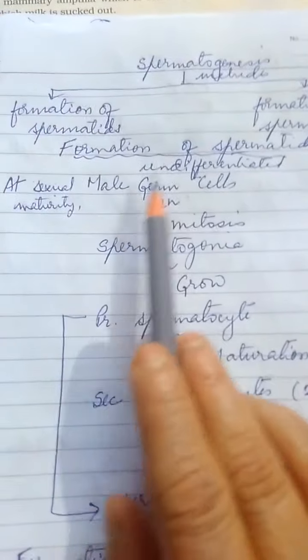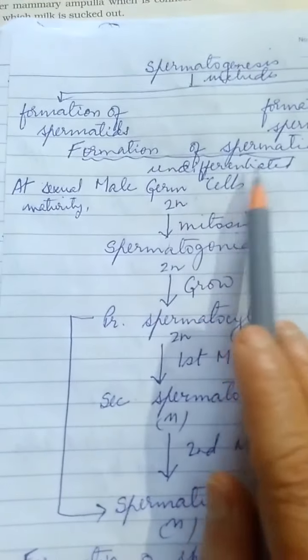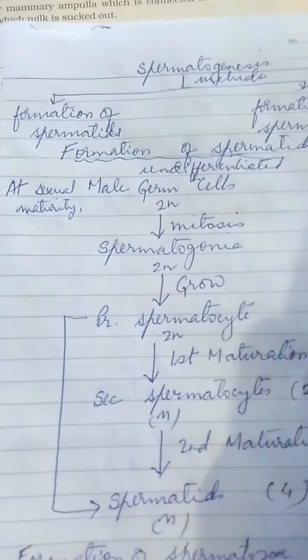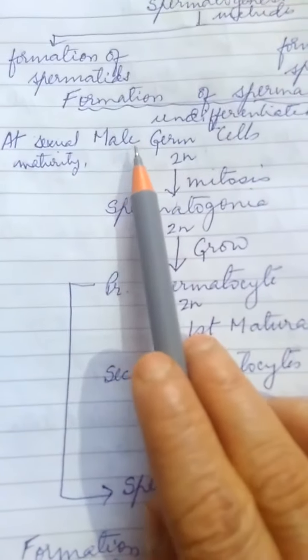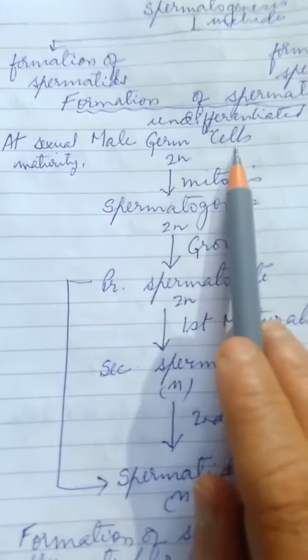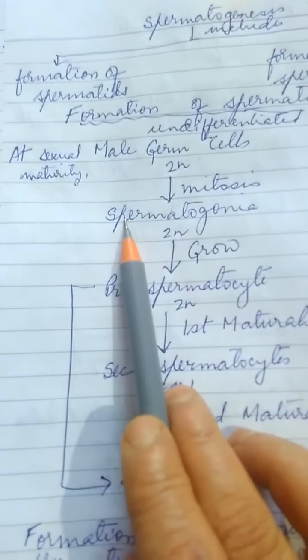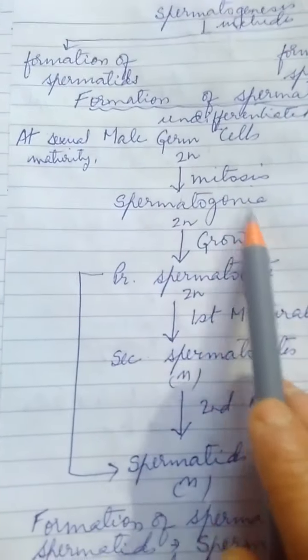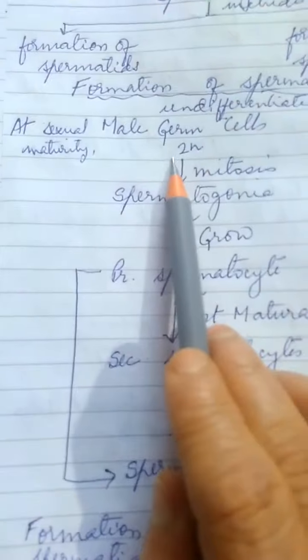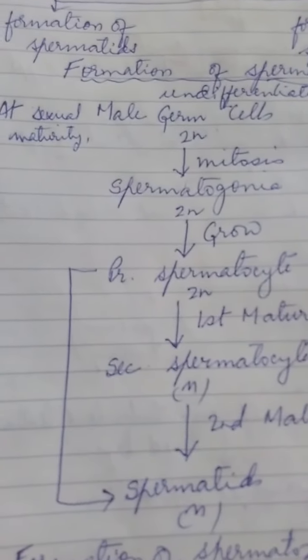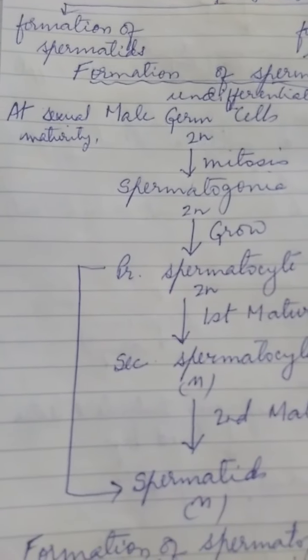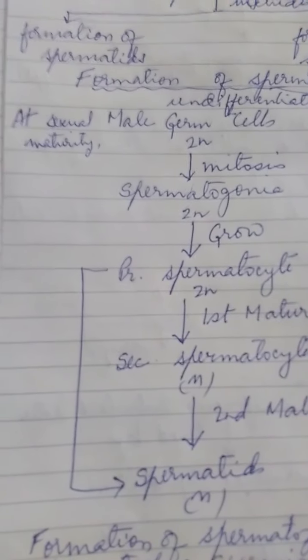The undifferentiated cells which line the seminiferous tubule are called male germ cells. They are also called spermatogonia. And what is their ploidy? They are diploid. As you were already told, these male germ cells are the precursors of sperms.